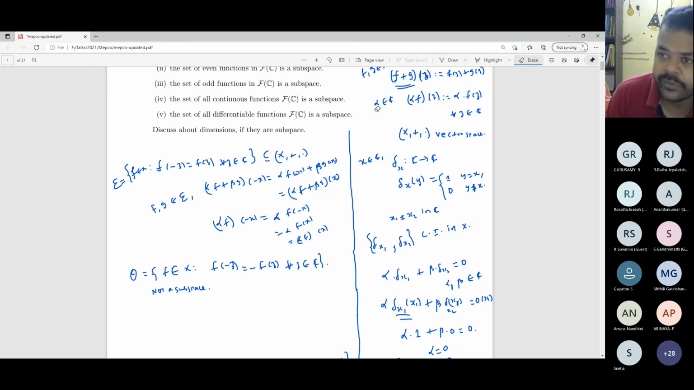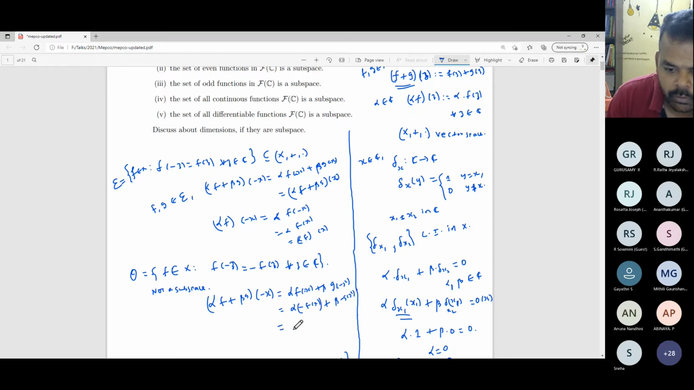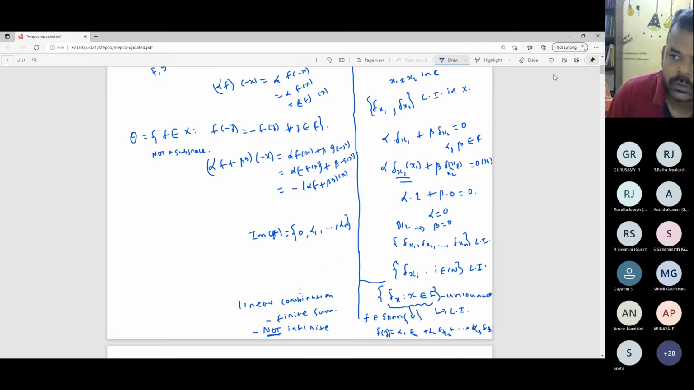Okay, so let us verify. What is alpha f plus beta g of minus x? You take minus x. This will be alpha times f of minus x plus beta times g of minus x. This is the same as alpha times minus f of x plus beta times minus g of x, which is equal to minus of alpha f plus beta g times x. That is this part.